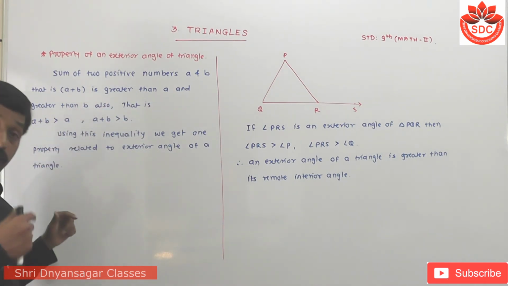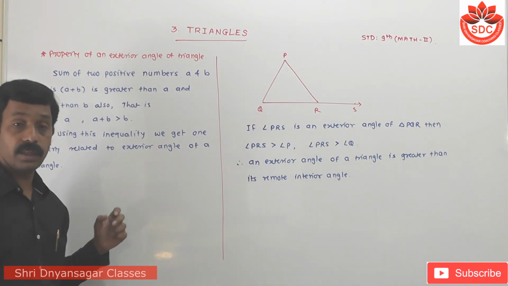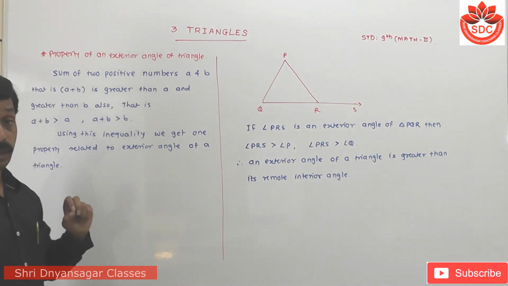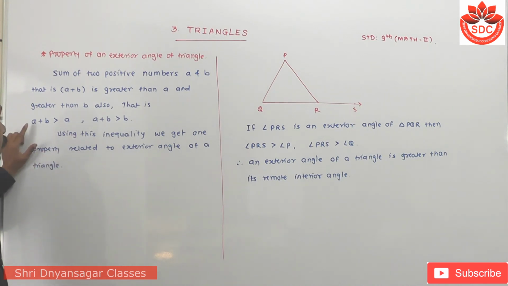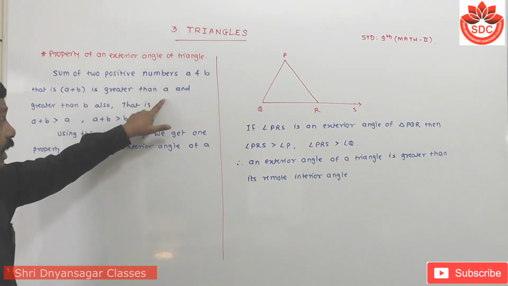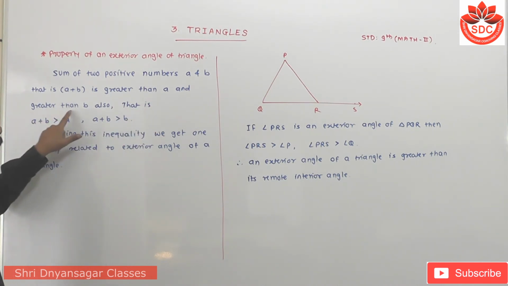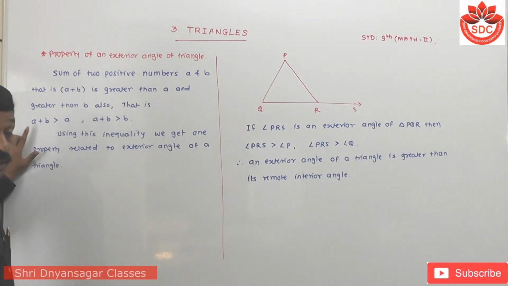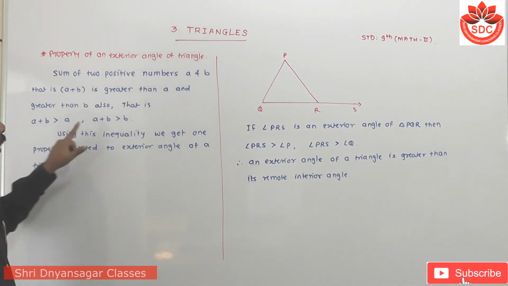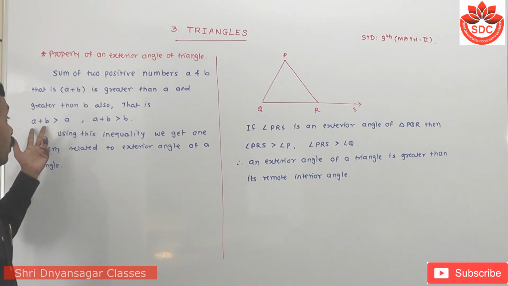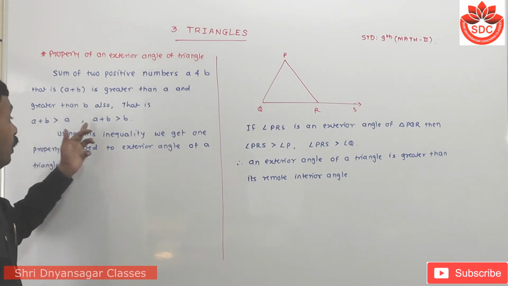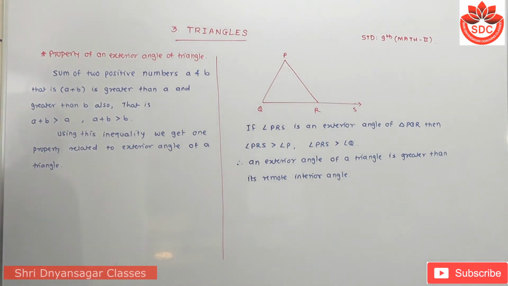Means the sum of any two positive numbers is greater than either of the numbers. That is, a plus b is greater than a and a plus b is greater than b.